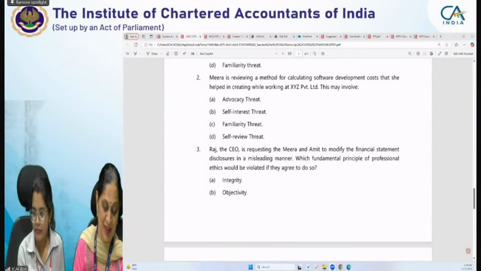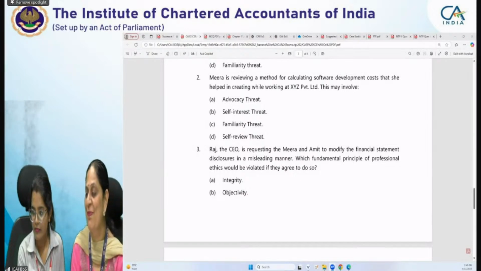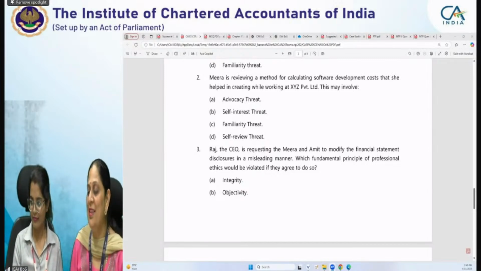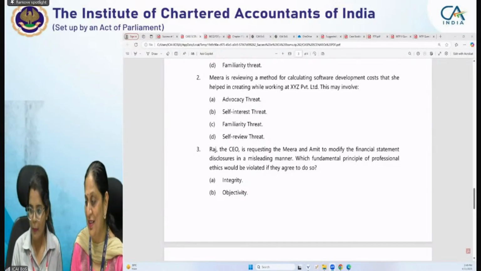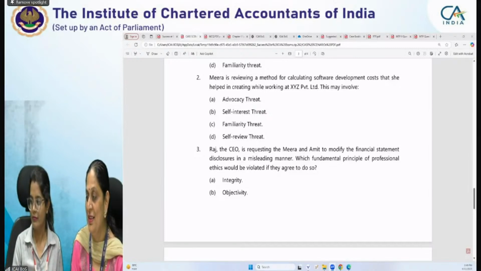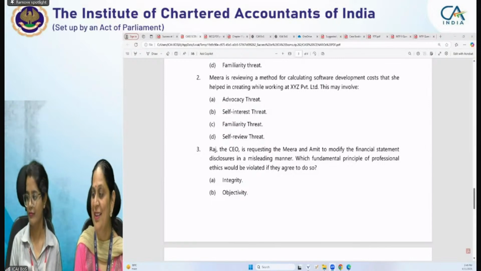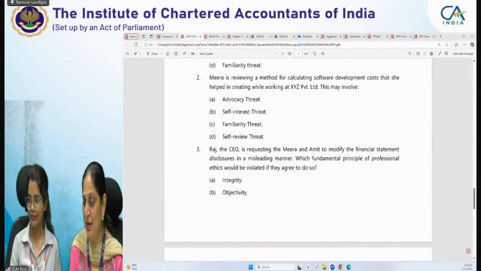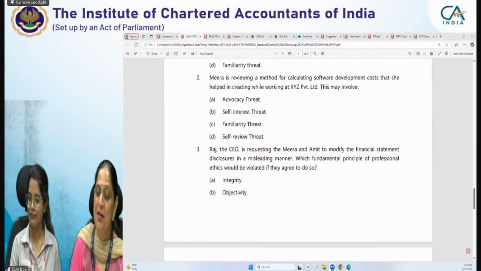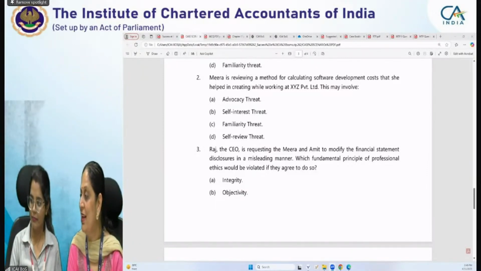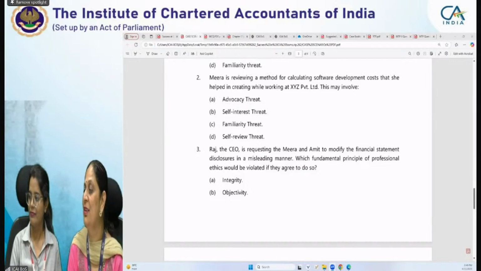Objectivity is presenting in an unbiased manner. Yeah. So here, biasness is not there. So it will be integrity only. Right? Mridul, you can also unmute and tell.